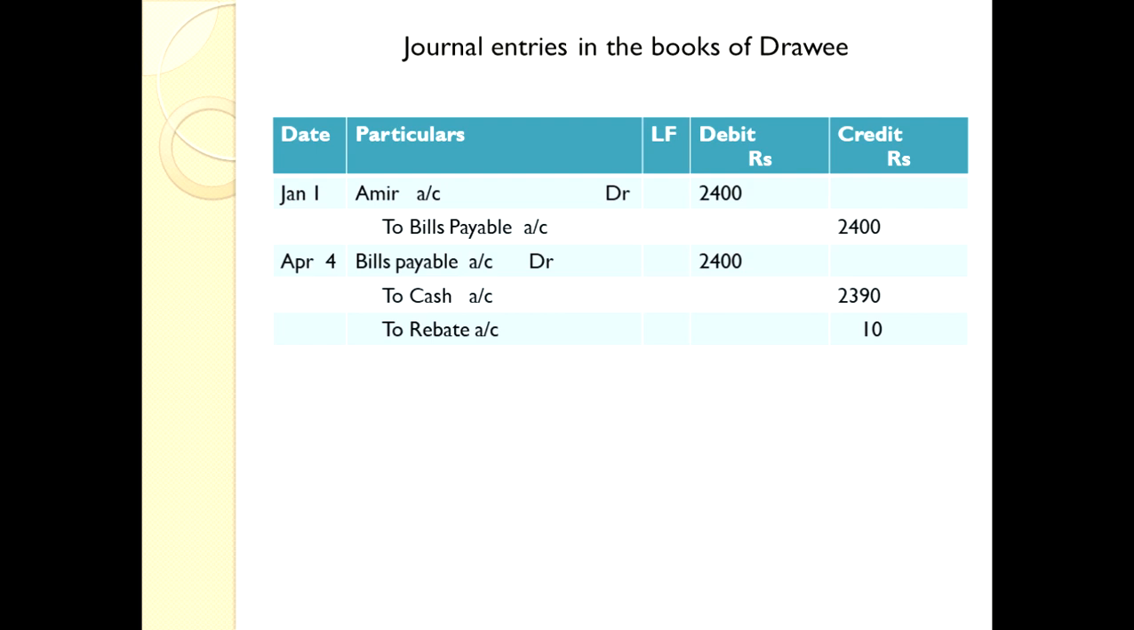It's an income. So debit all expenses and losses, credit all incomes and gains. If it is income or gain, we can credit. Here the rebate is a gain, so we credited rebate. The original bill value is 2400 which we gave, so we wrote here 2400, and we are making cash payment of only 2390 rupees, and we are getting 5% rebate, that is 10 rupees.